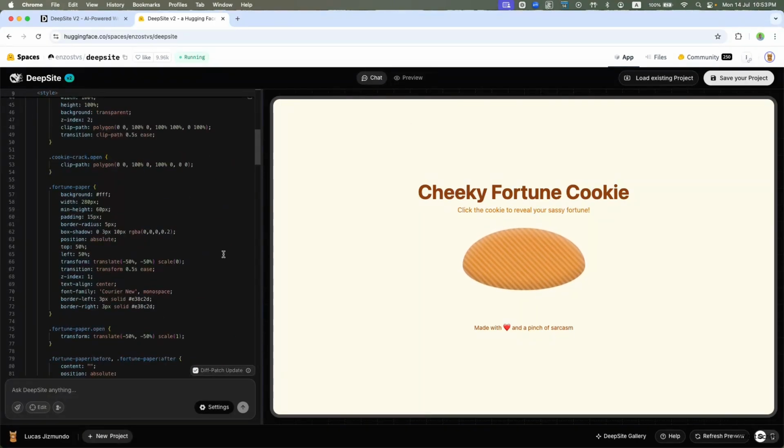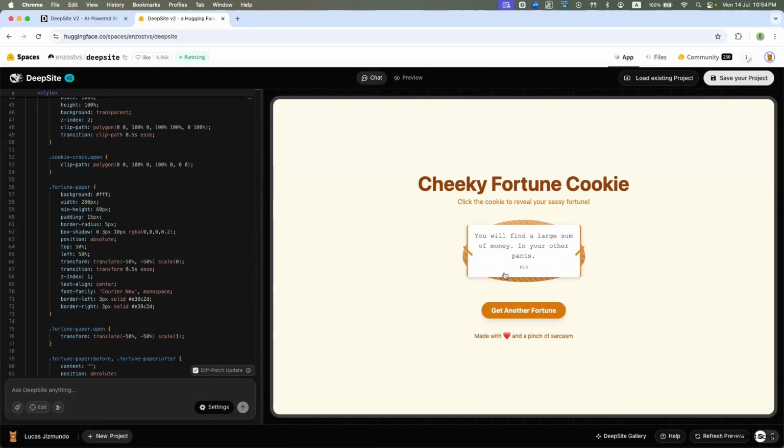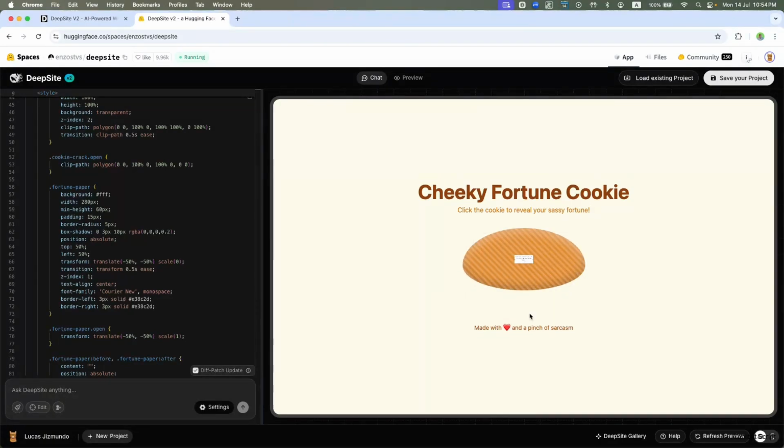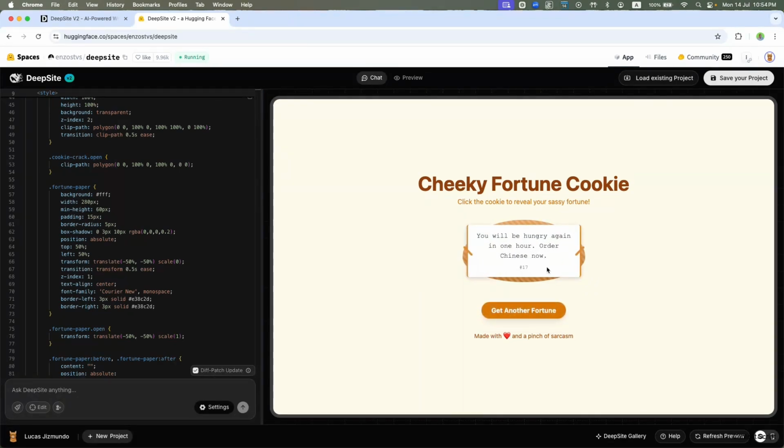Basically, what I asked it to do was create a fortune cookie app that produces cheeky but motivational fortunes. Just that's it. And then I think I added something like no repeats. You'll find some money in your other pants. Get another fortune, I click it, and it'll be again in 1 hour. Order Chinese now. So it's not going to repeat as long as I use it, right?